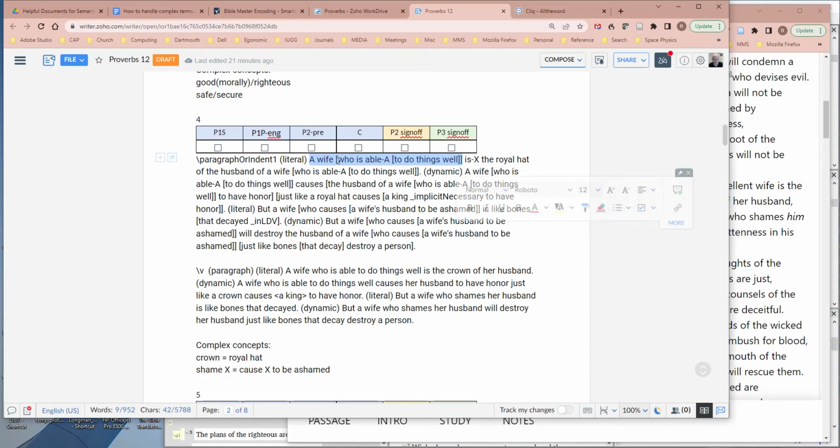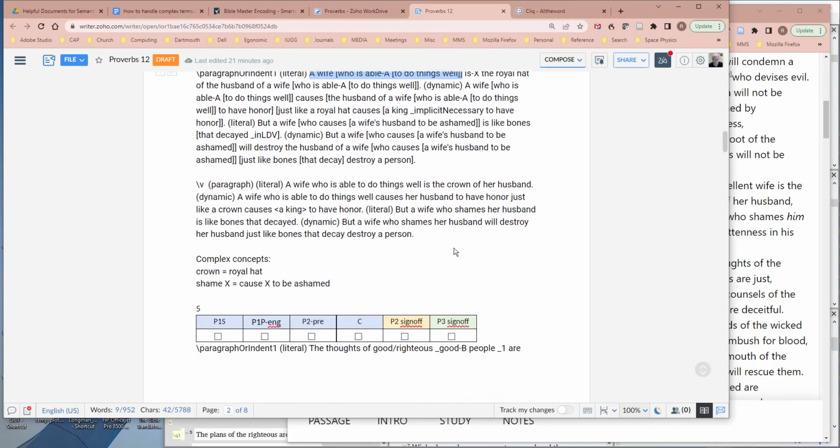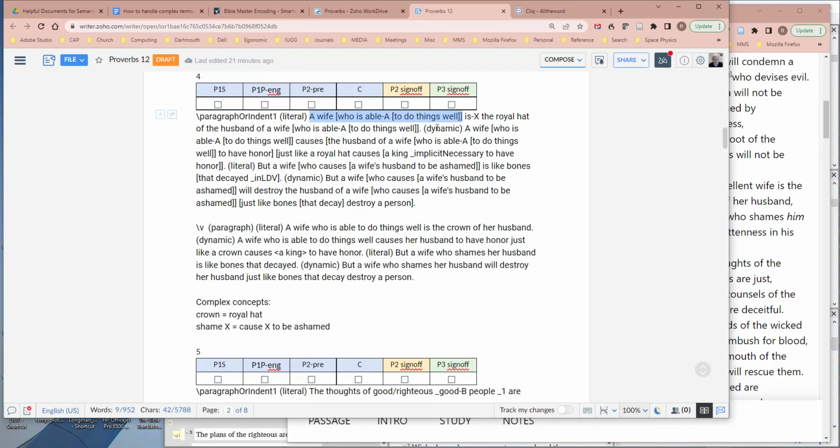So that's how I wrote the first sentence, and in English, the literal version is, a wife who is able to do things well is the crown of her husband. So that's what it means here. But I'm including a dynamic version to explain what this means more clearly. So in the dynamic version, a wife who is able to do things well causes her husband to have honor, just like a royal hat or a crown causes a king to have honor. So that explains the meaning of it, that she causes him to have honor like a crown does.